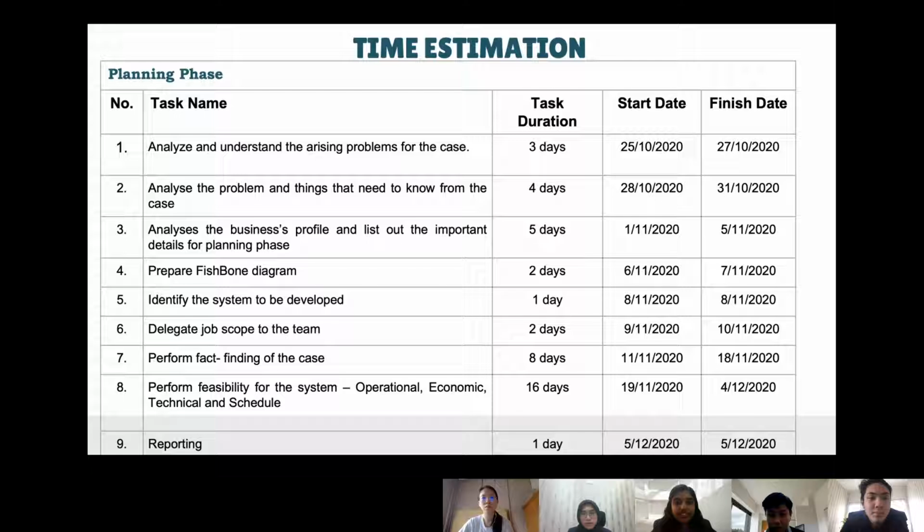The tasks are: first, analyze and understand the arising problems for the case, analyze the problem and things that need to be known from the case, analyze the business and list out the important details for the planning phase, prepare a fishbone diagram, identify the system to be developed, delegate job scope to the team, perform fact-finding for the case, perform feasibility of the system, which consists of 4, which are operational, economic, technical, and schedule, and reporting.